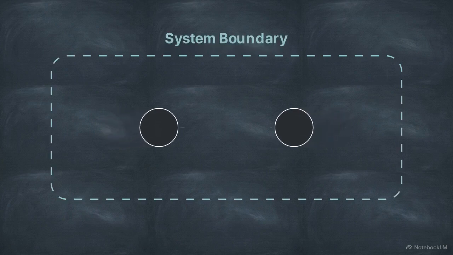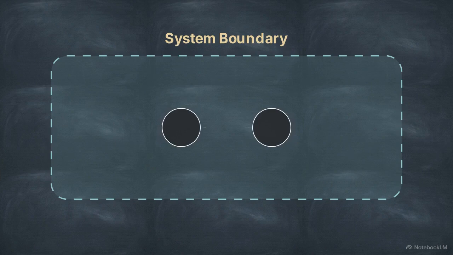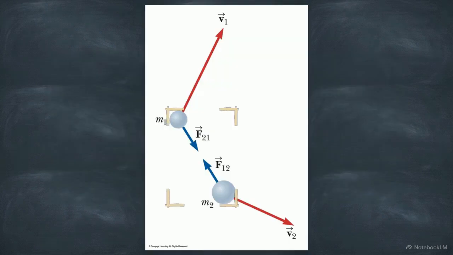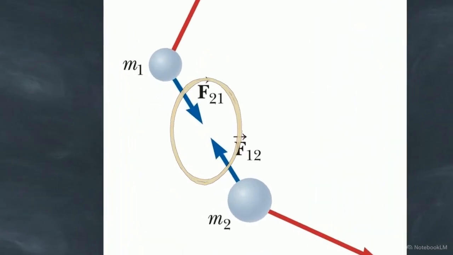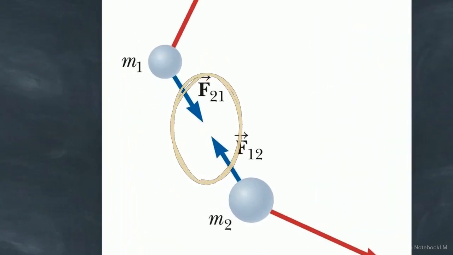We can alter the math entirely if we expand our perspective. We simply draw our system boundary large enough to enclose both interacting objects in a collision. In this diagram of two interacting particles, expanding the boundary means there are no outside forces crossing into the system. The violent forces of the collision are now entirely internal. Newton's third law dictates that these internal impact forces perfectly cancel each other out. The mathematical consequence is absolute.